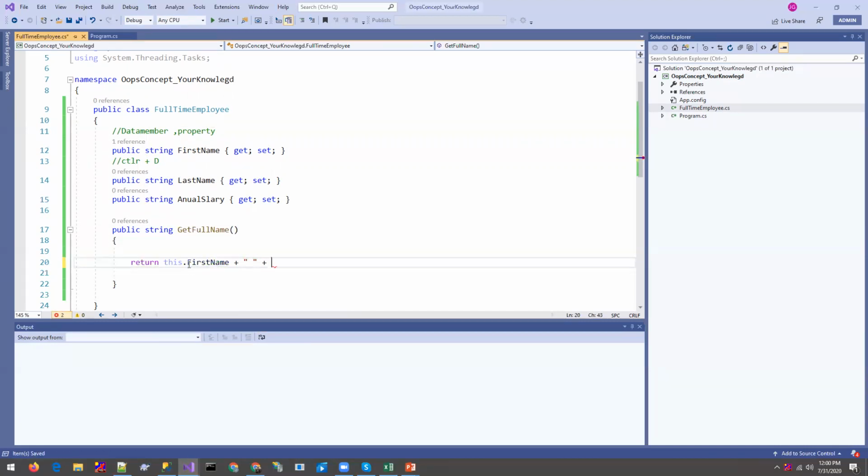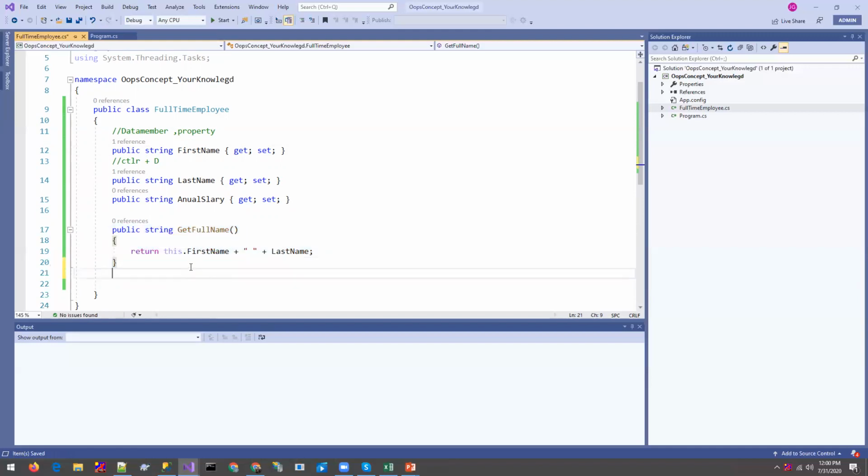We can call this dot last name. Okay, so when you call this function in our program, it will automatically return the full name of the employee. You can see this is in a light color. So this means you can write the this keyword or you can not write it, and if you don't write it, it's fine. Let's see what last name and first name are over here. Okay, so let me remove this from over here and let me keep it here so you can know. We can use this over here, or if we don't want to, then we don't have to.